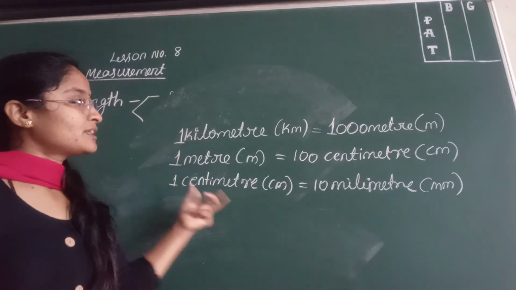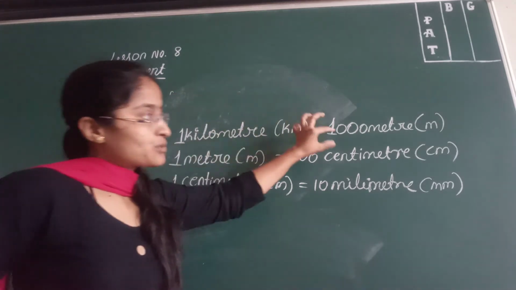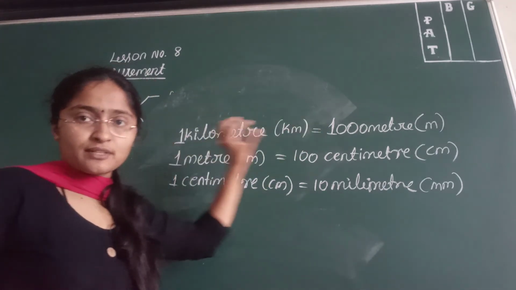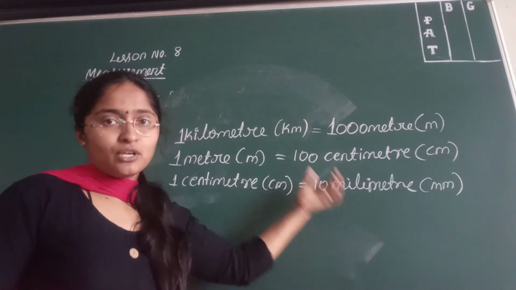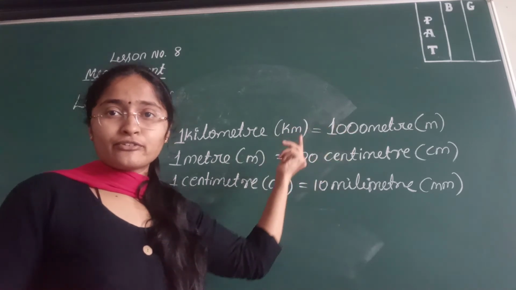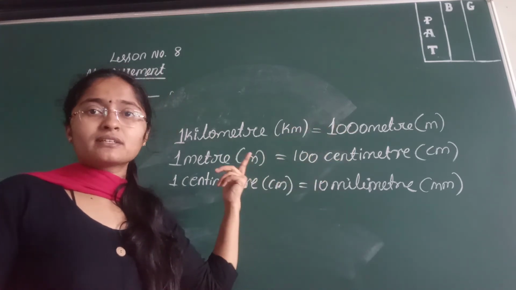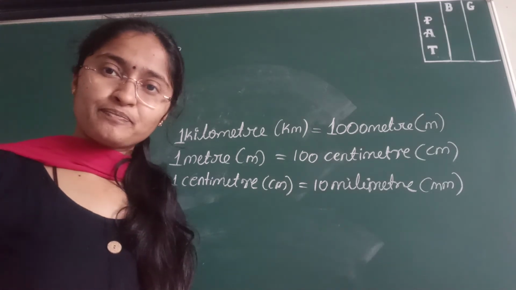Understood? So you need to remember all these three. 1 kilometer is equal to how much? 1 meter is equal to how much? And 1 centimeter is equal to how much? So what do we call them: km is kilometer, m is meter, cm is centimeter, mm is millimeter.